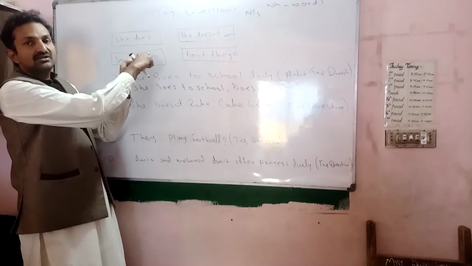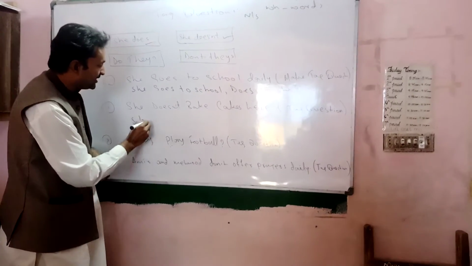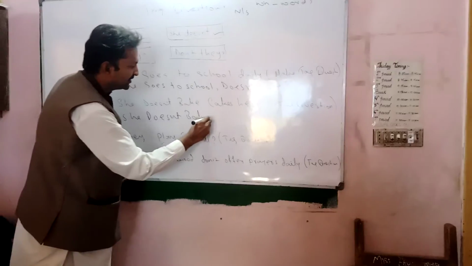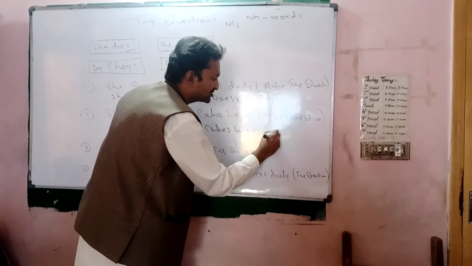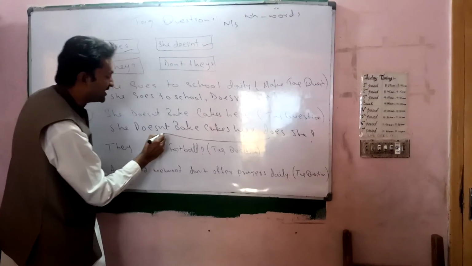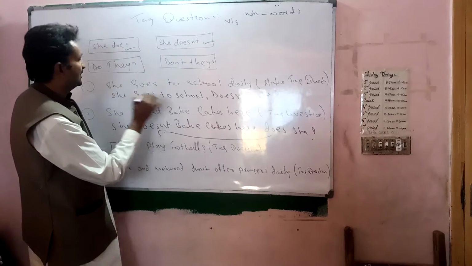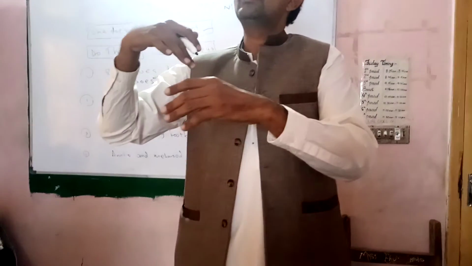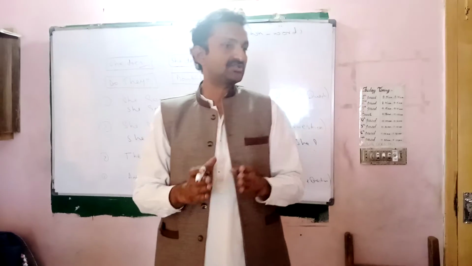I will select the affirmative one, that is, she does. This does she is relating to doesn't, and in the earlier sentence doesn't was relating to goes. That is the opposite word which we use to display the correct sense of the sentence.